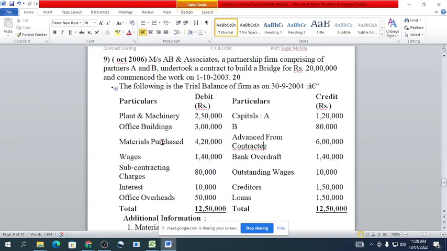Okay, I'm just reading the problem. Messrs AB and Associates, the partnership firm comprising of partner A and B, undertook a contract to build a bridge for rupees 20 lakhs. So this is the contract price, and commenced the work on 1st October 2003. This is the commencement date. Following is the trial balance of the firm on 30th September 2004.